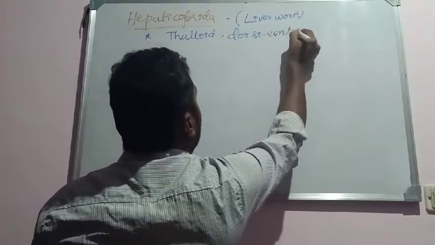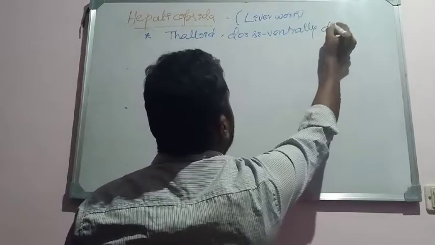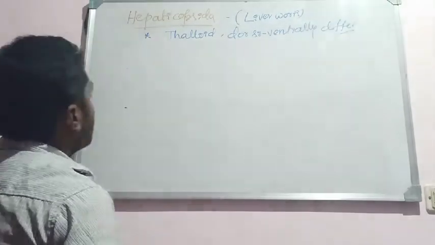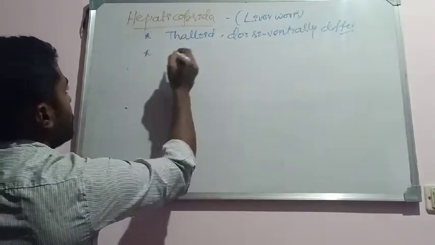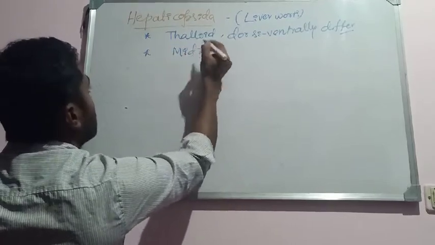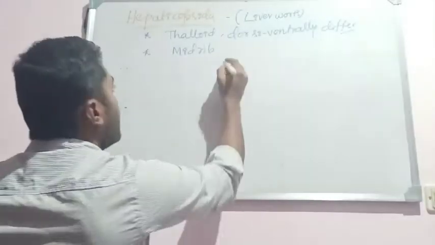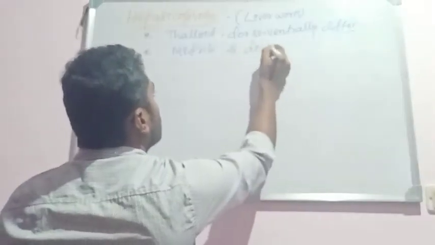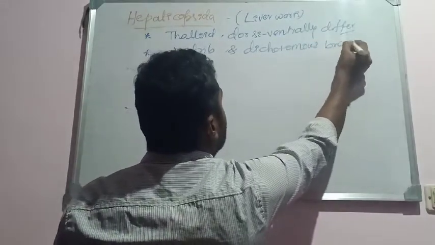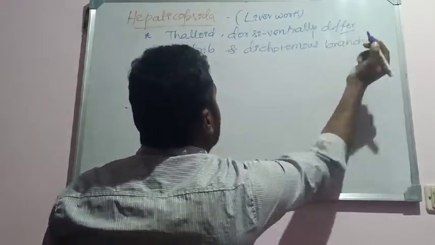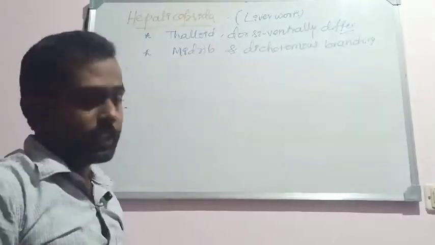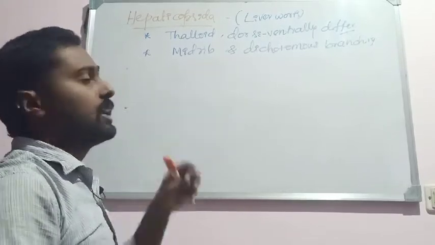The thallus mainly possesses a prominent midrib and shows dichotomous branching. The thallus is flat and dorsiventrally differentiated, it shows a midrib, and the thallus is dichotomously branched.